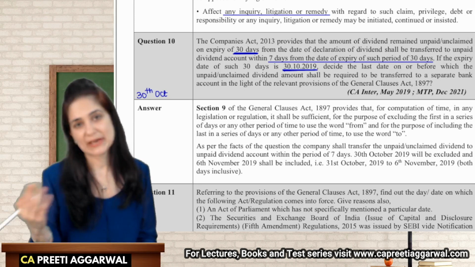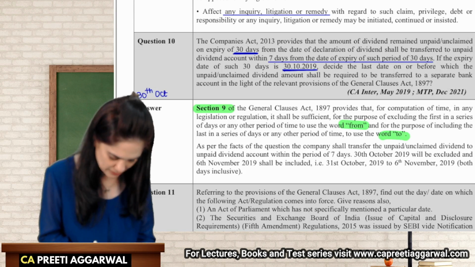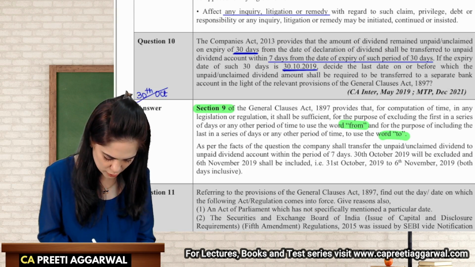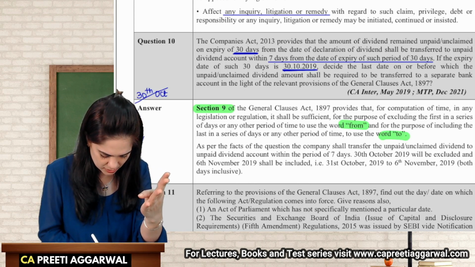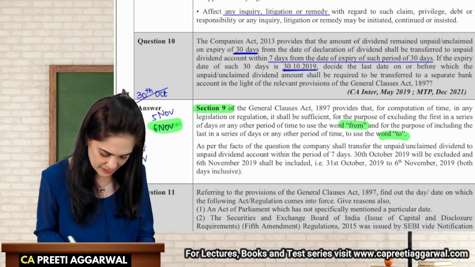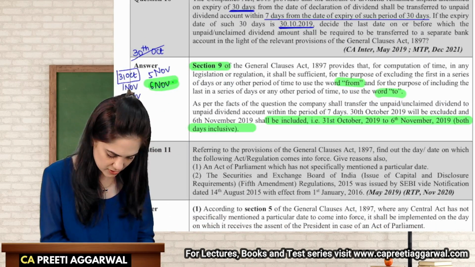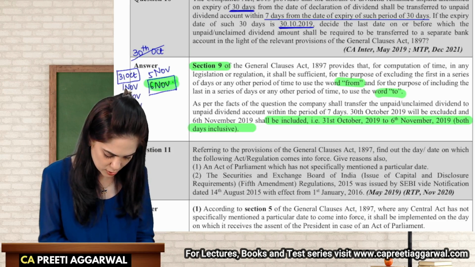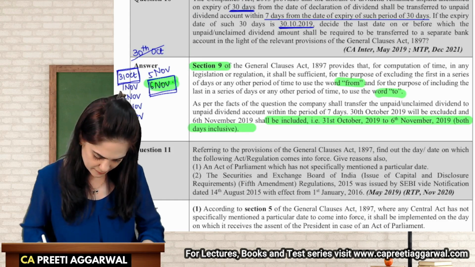Now I need to calculate 7 days. So the from date will be excluded and the to date will be included. So my calculation will start from 31st of October. So 31st October, 1st November, 2nd November, 3rd November, 4th November, 5th, so this comes to 6 days, 7 days. So the time period ends on 6th of November. So I will calculate from 31st of October to 6th of November, both days inclusive.